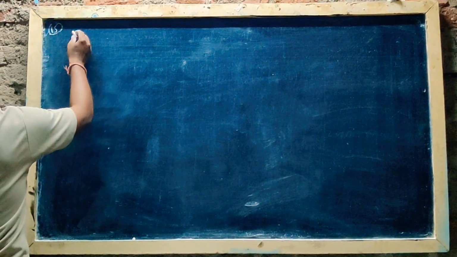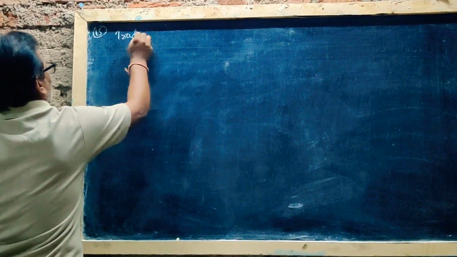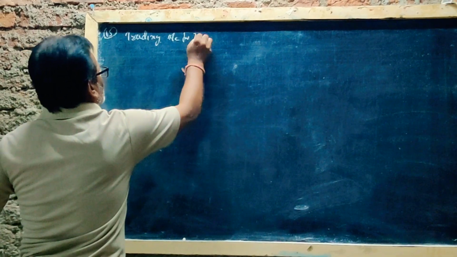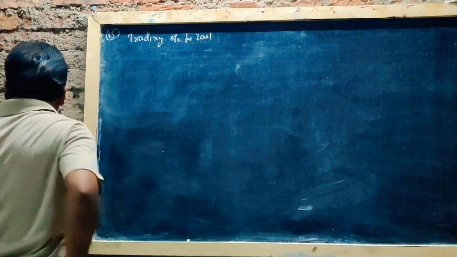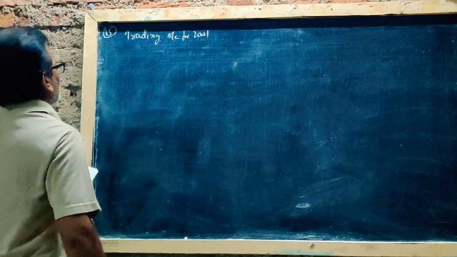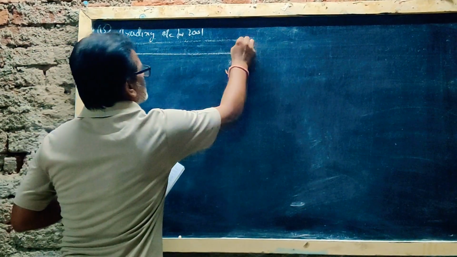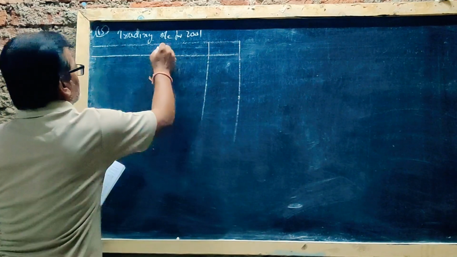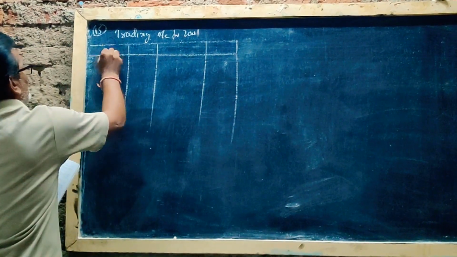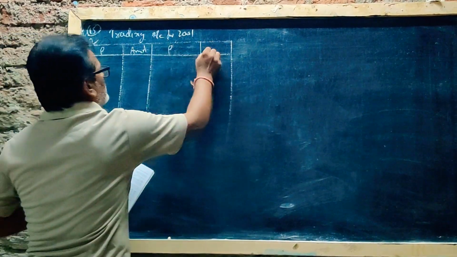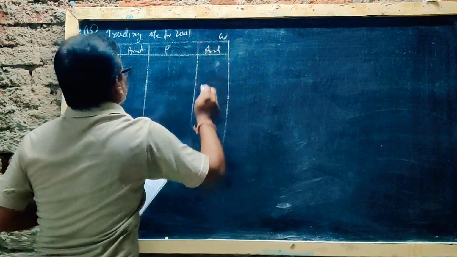Fifteenth problem, trading account for 2001. Particulars, amount.